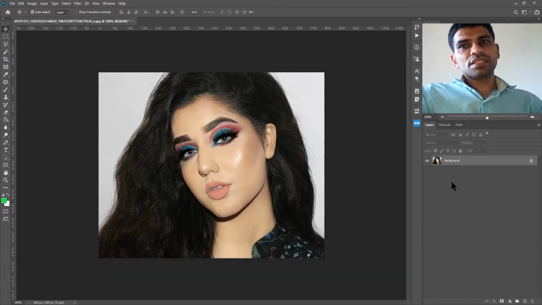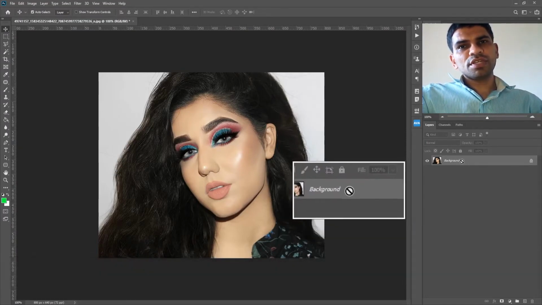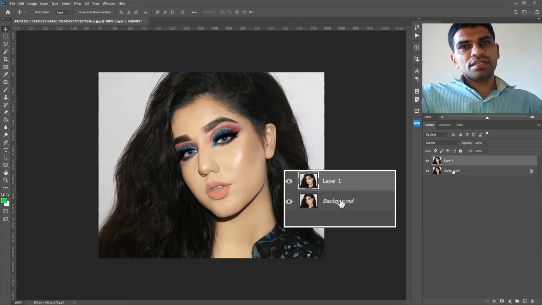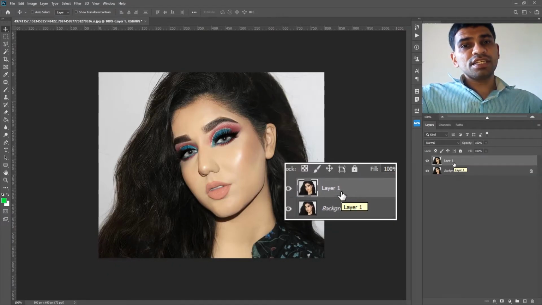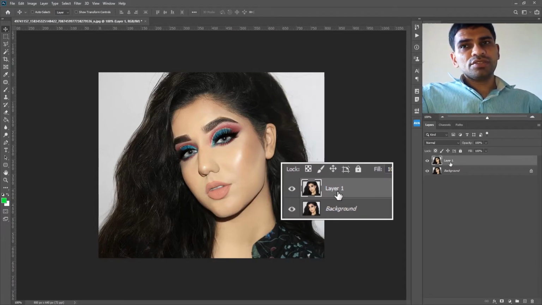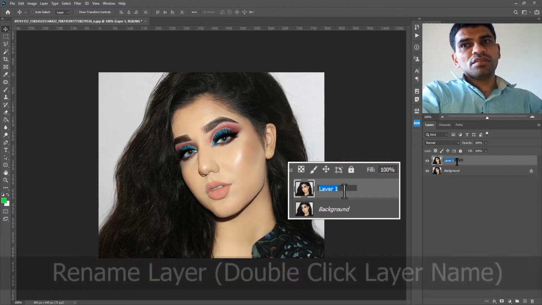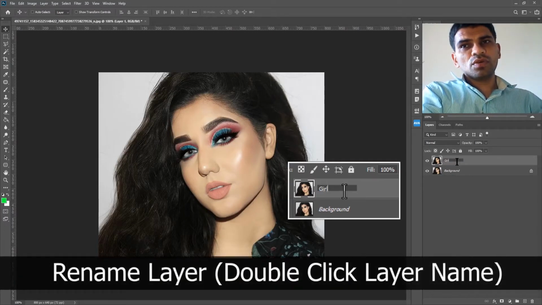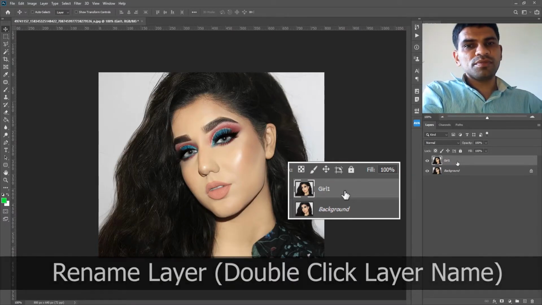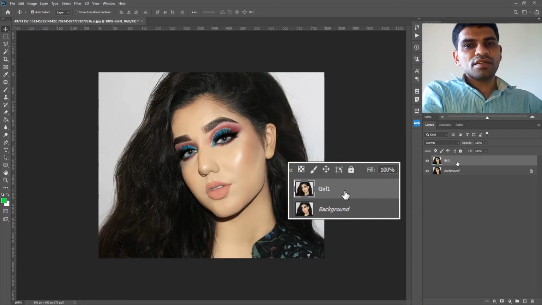As soon as I press Ctrl+J on my keyboard, the current layer gets duplicated with an exact copy of itself. Now it's better if we rename this layer to something memorable, for example, Girl 1. Now we have to duplicate this layer once again by pressing the same shortcut key Ctrl+J.